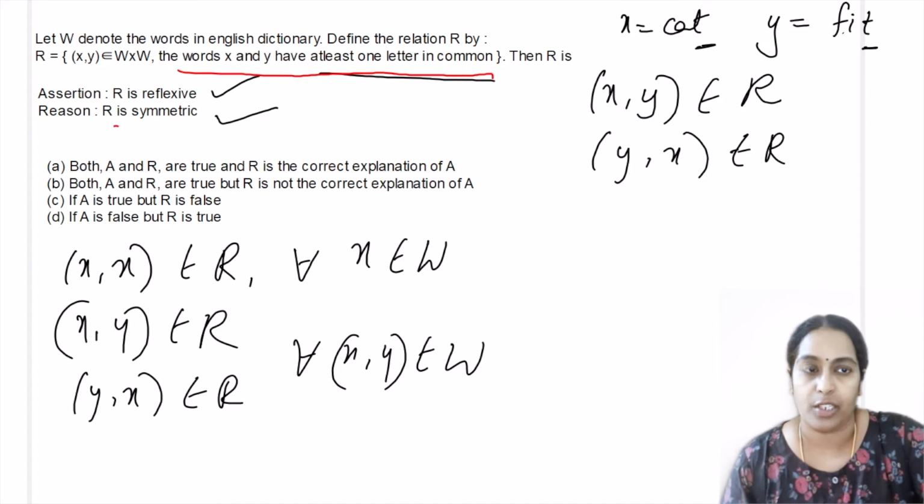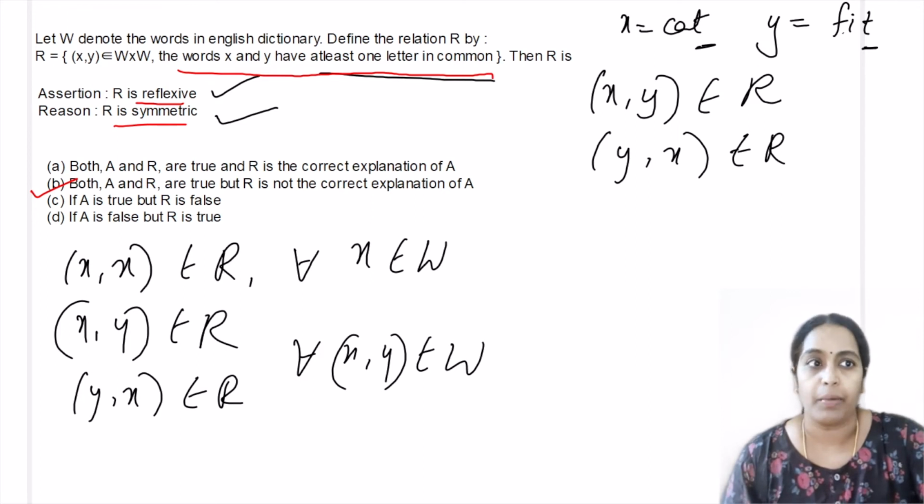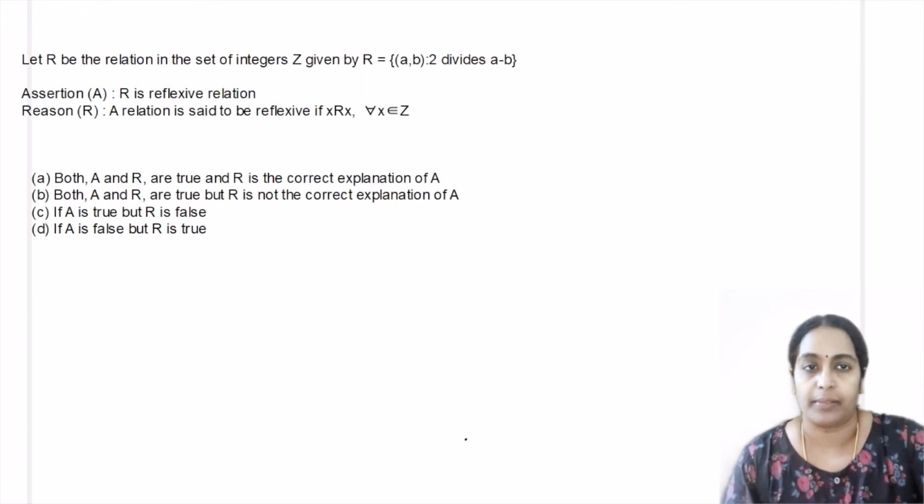Both relation is symmetric, relation is reflexive. Both are true statements. But the reason doesn't explain the assertion. Assertion is talking about reflexive relation. Reason is talking about symmetric relation. So option B, assertion and reason are true, but reason is not the correct explanation for assertion statement.